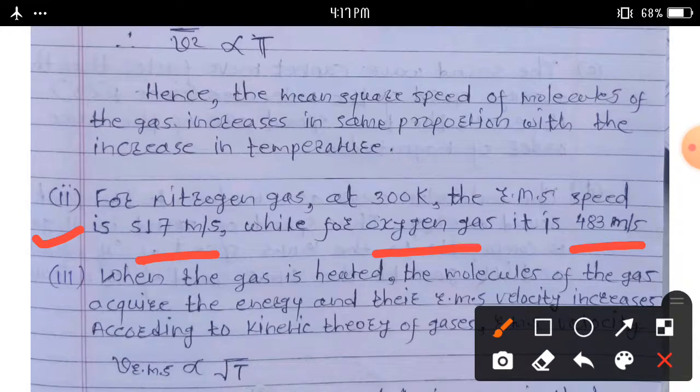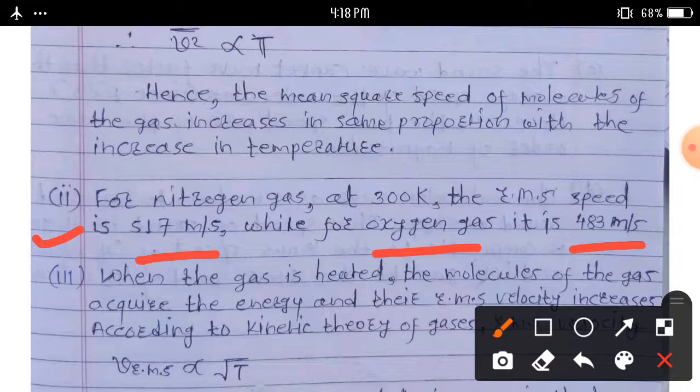For hydrogen gas at 300 Kelvin, the root mean square speed is 517 meter per second, while for oxygen gas it is